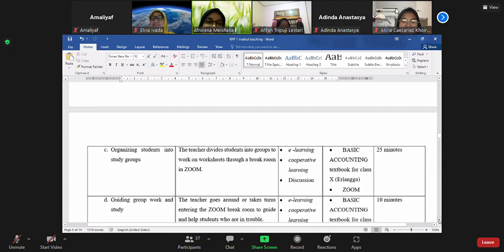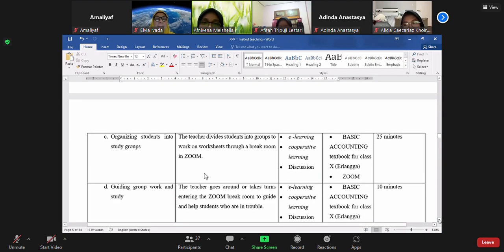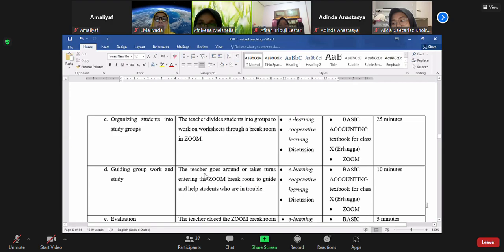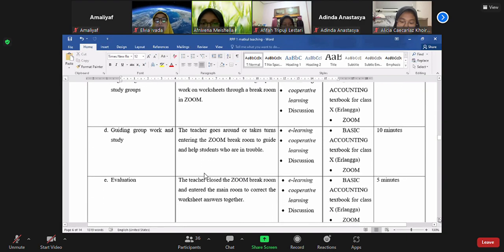Organizing students into study groups. The teacher divides students into groups to work on the worksheet through a breakout room in Zoom with method learning, cooperative learning, and discussion, with time 25 minutes. Reading group work and study. The teacher goes around or takes turns entering the Zoom breakout room to guide and help students who are in trouble, with method e-learning, cooperative learning, discussion with time 10 minutes.